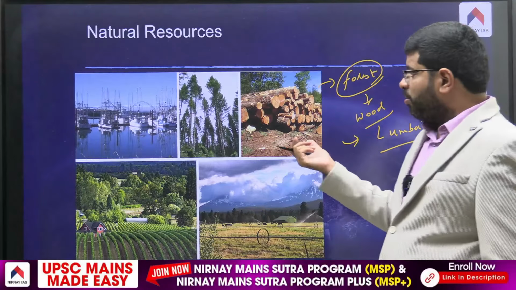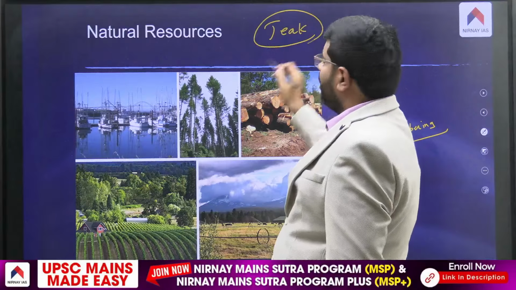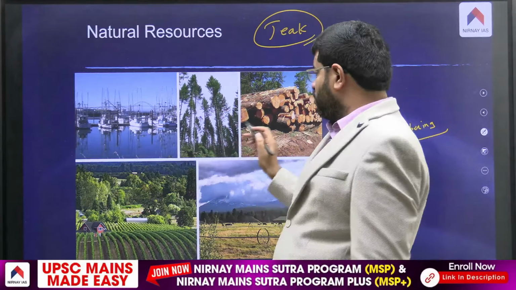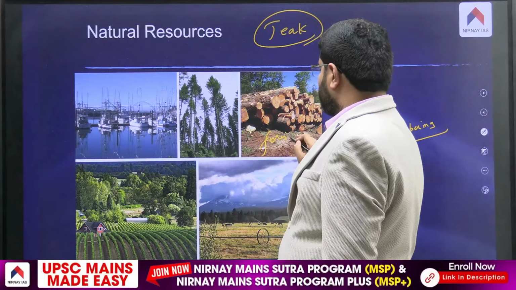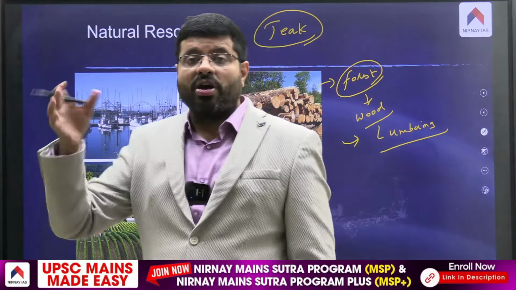For example, the moment we talk about teak wood, we tend to talk about furniture. What is that? It is an economic activity in which you get resources out of our forest. The excessive exploitation of the forest beyond its natural capacity to renew itself is where we use words like deforestation. That is the forest. Then you can see here we have the wonderful oceans.